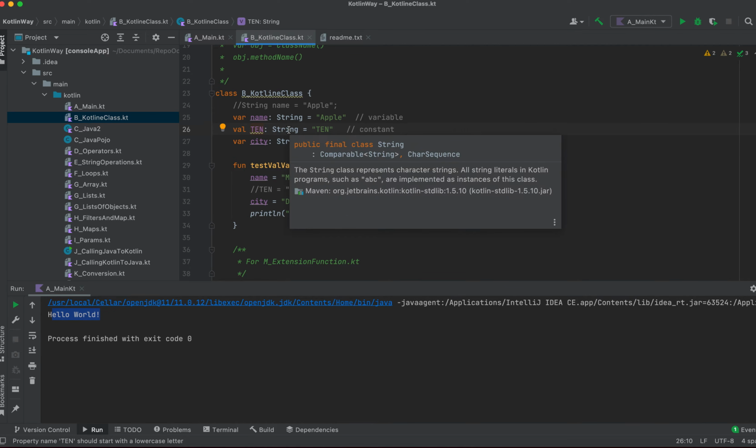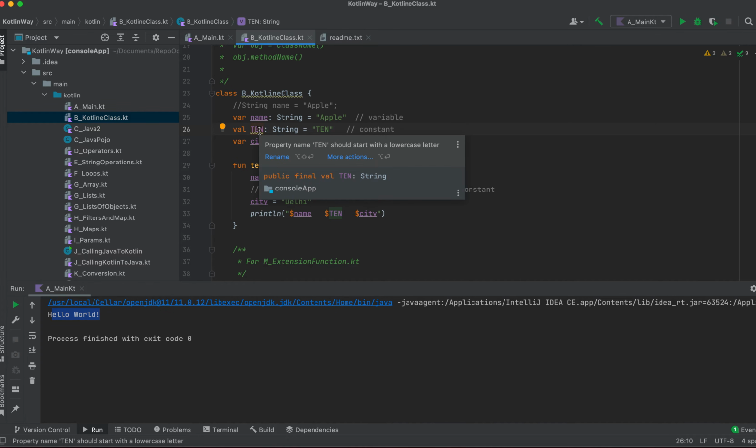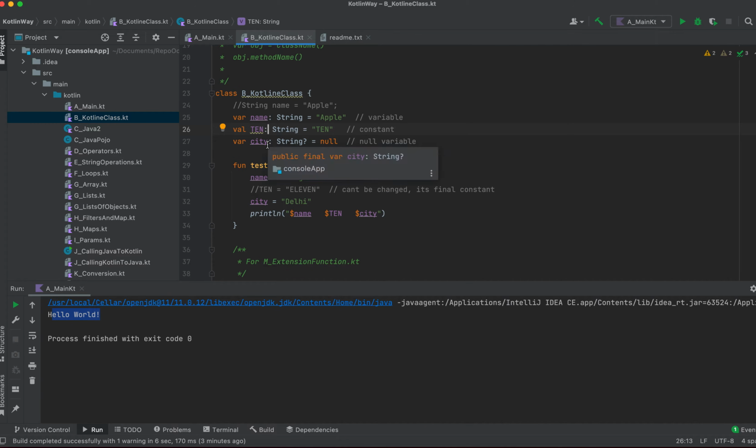Okay, because you're learning Kotlin. But if you are from Java background, you will resist yourself a bit because you want to use Kotlin, but you don't want to use everything. Okay, so you don't want to leave Java behind. The same case is with me. So I have constants always in capital, that's why I have created it in capital. But yes, you are very free to use their convention. They are saying use it like this, but it doesn't look good, right? Capital looks better. Okay, so this is a constant, and again a string constant, and we have given a 10 here.